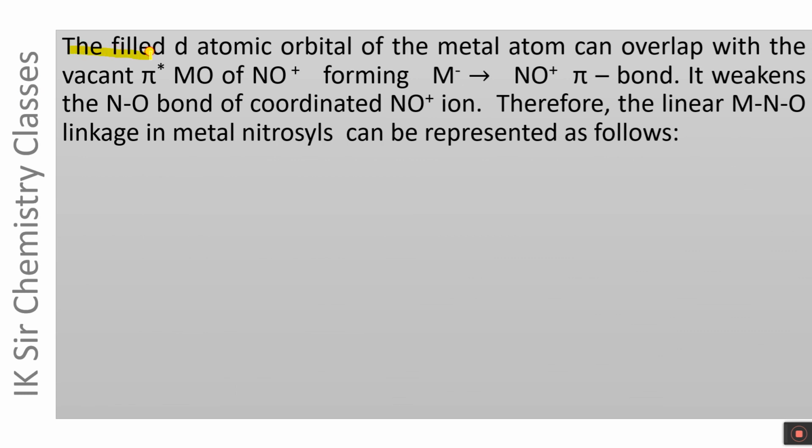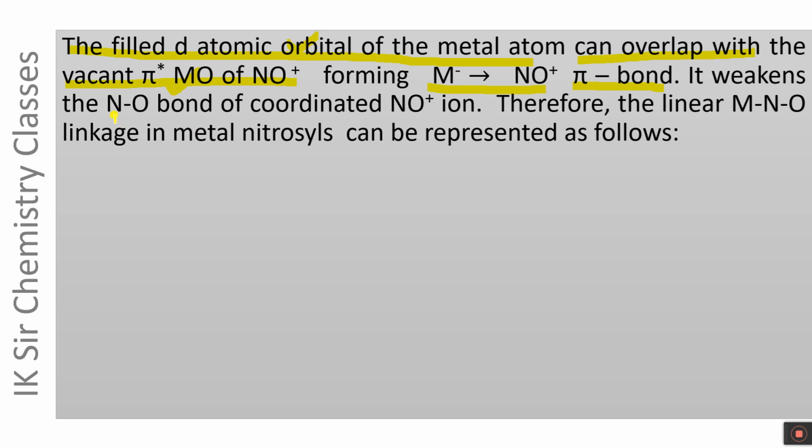In addition to NO plus to M sigma bond, the filled d atomic orbital of metal atom can overlap with vacant pi star MO of NO plus ion, forming M to NO plus pi bond.